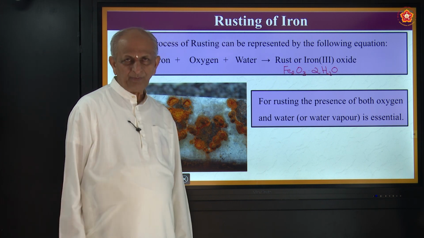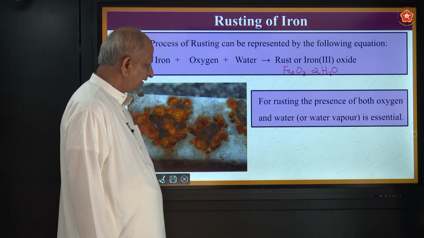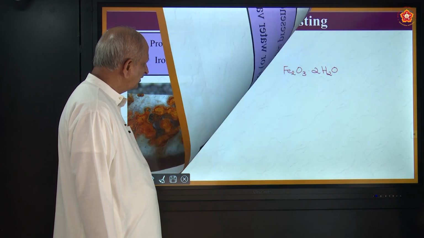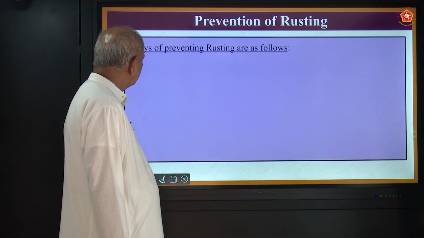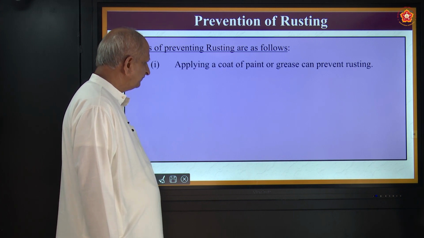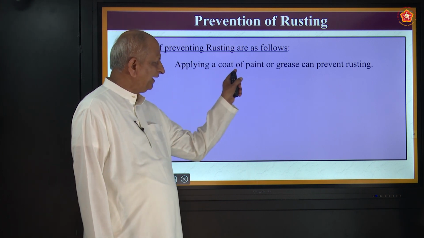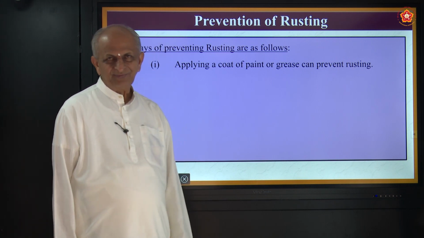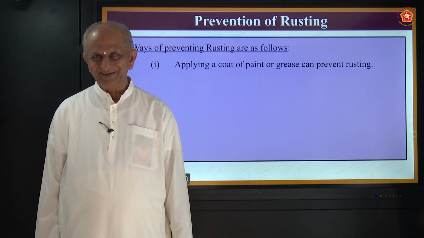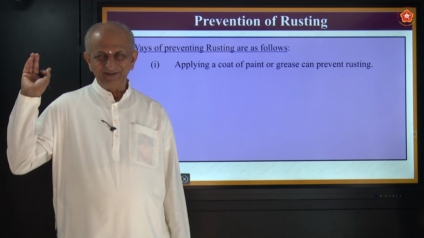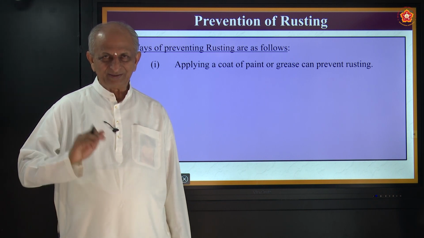Now how to prevent it? Let us see how to prevent that rusting. One of the ways is applying a coat of paint or grease. You might have seen the windows, they are painted, correct? Some of them are white color, some of them are colored.